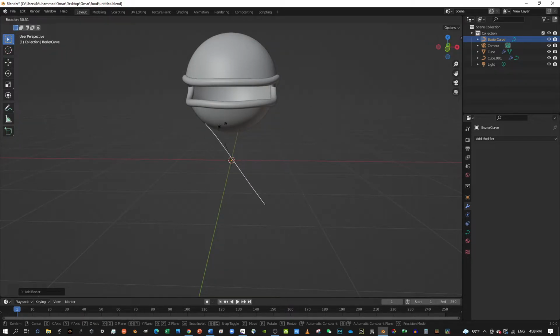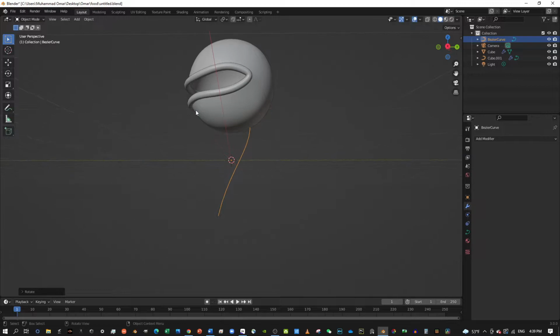So press R and then press Control, and you can see the numbers up here in the corner. If you press R and Control, you can rotate it slower. So make it 90 degrees.